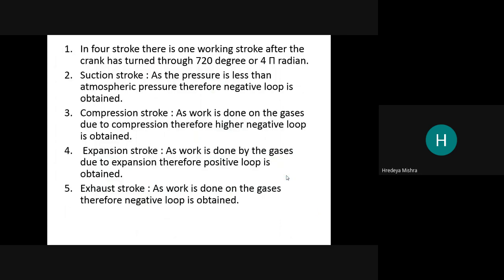In a 4-stroke engine, there is one working stroke after the crank has rotated 720 degrees, or 4 pi radians. Suction stroke: as the pressure is less than atmospheric pressure, a negative loop is obtained, the first loop.